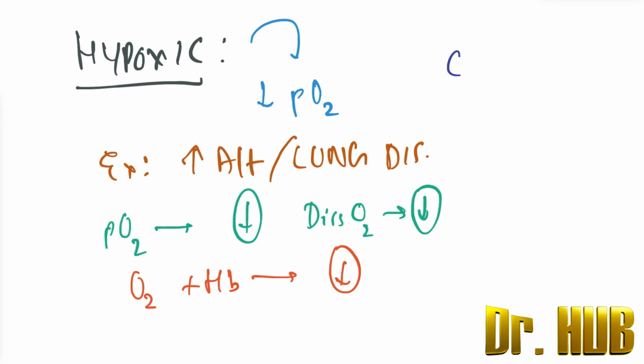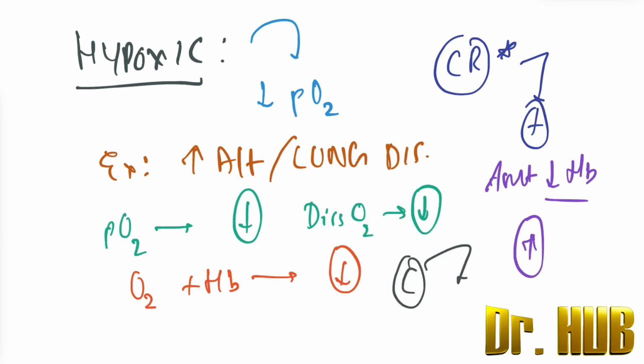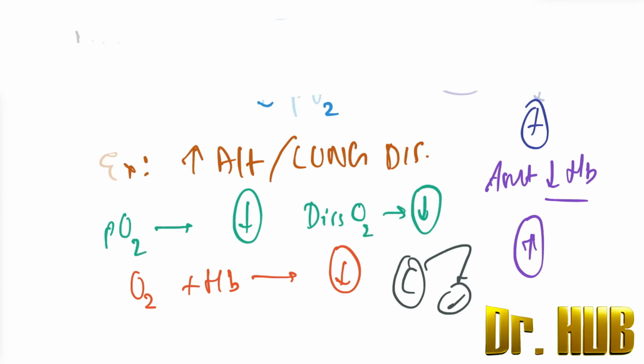When you ask about the chemoreceptor stimulation, it will be positive. The amount of reduced hemoglobin will increase. Lastly, what about the cyanosis? The cyanosis will be present. So this was about the hypoxic.